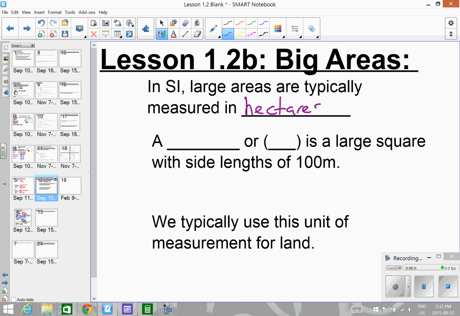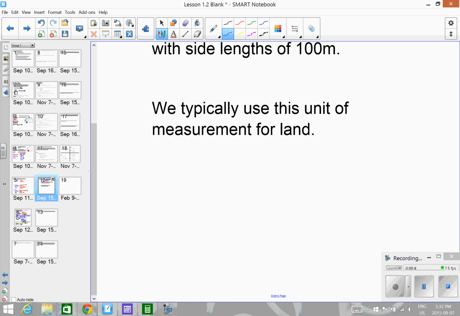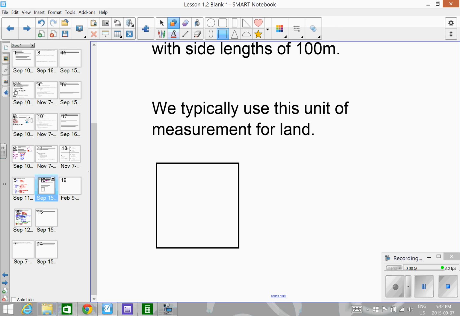Hectares. Right, a hectare, or the abbreviation is HA, is a large square with side lengths of 100 meters. And we typically use this unit for measurement of land. So, picture, if you would, a big square that is 100 meters on each side.